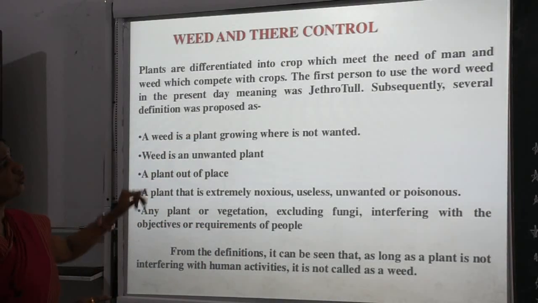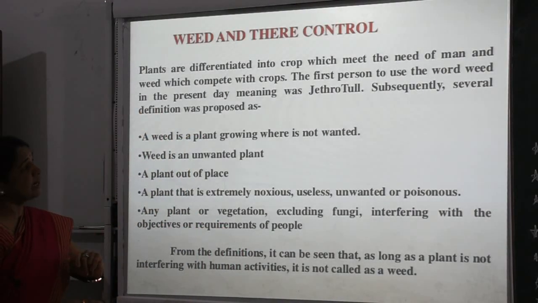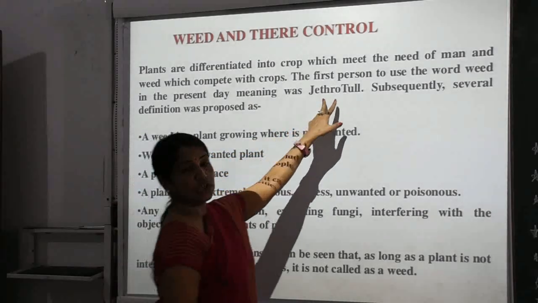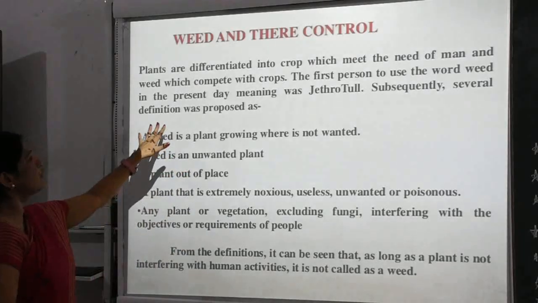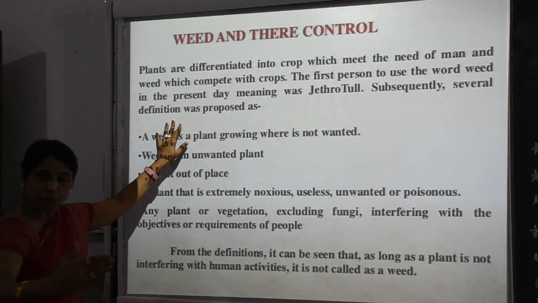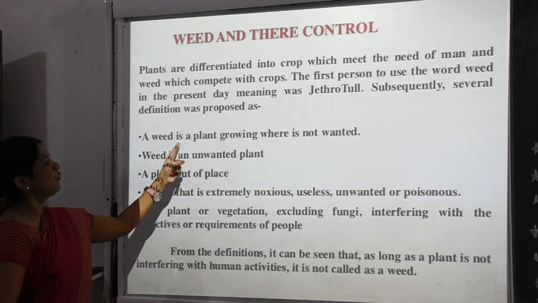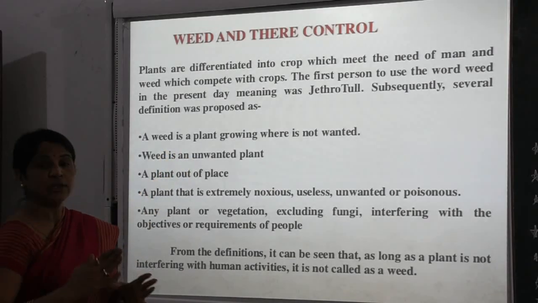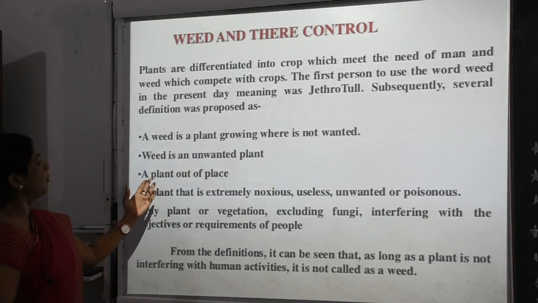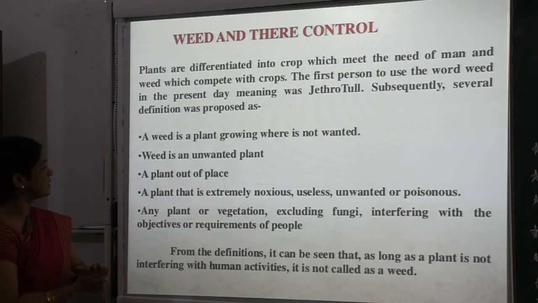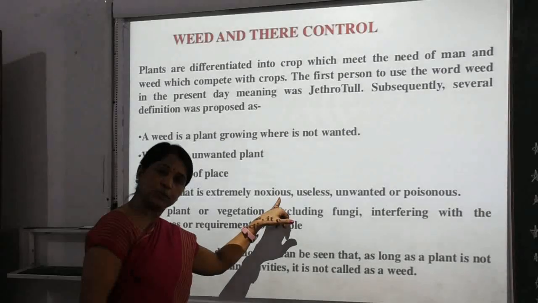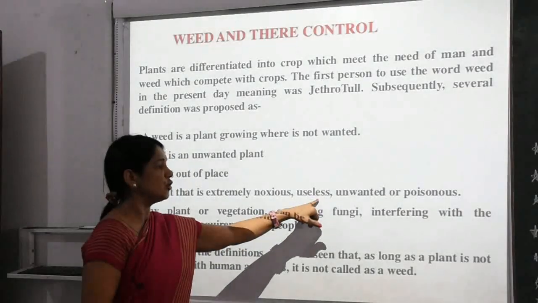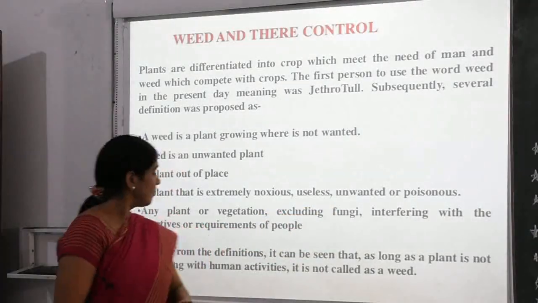The first person to use the word weed in the present day meaning was Jethro Tull, and subsequently several definitions were proposed. First, a weed is a plant growing where it is not wanted, a plant out of place, a plant that is extremely noxious. Noxious means poisonous, useless, unwanted.